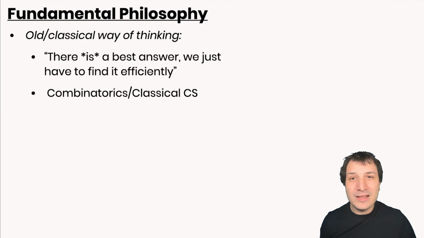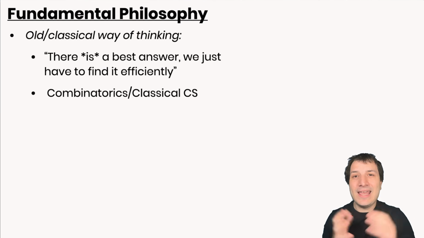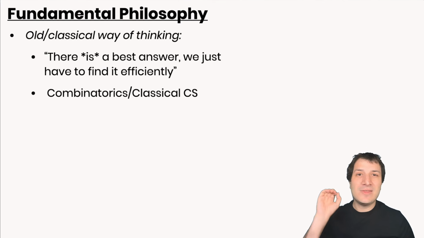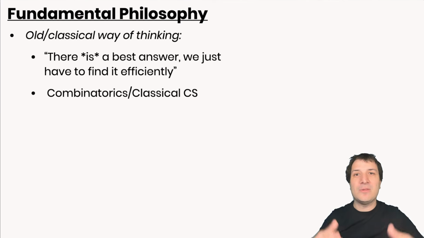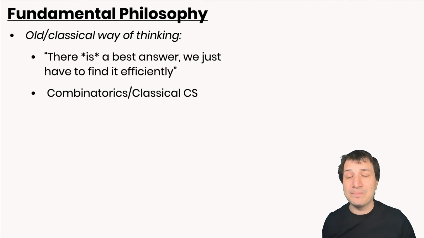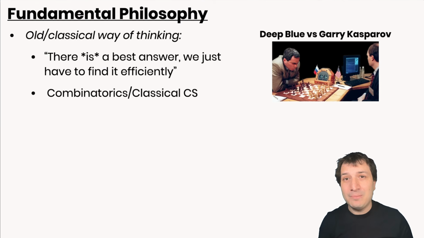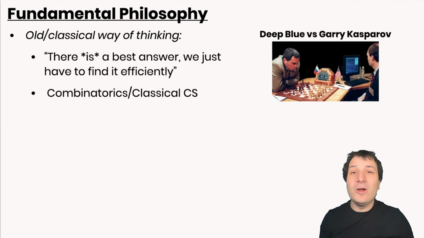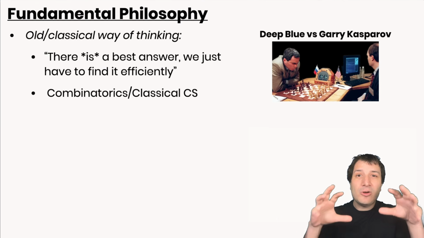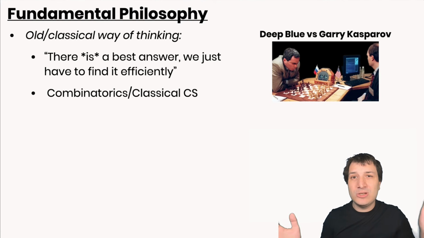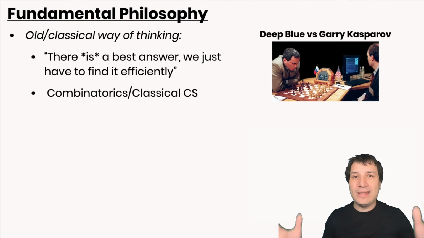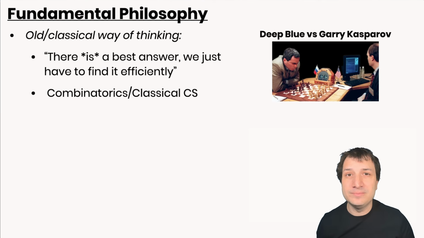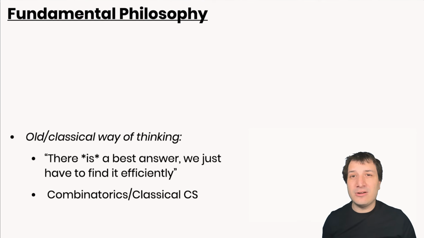Or maybe if you're very clever, you'll say there is some best answer and I can't find it, but I can find an answer that is within a factor of 2 of the best possible answer. So that's the old classical way of thinking. And this leads into saying, oh, we've solved the game. We found the best possible move in all situations and things like that. The classic Deep Blue that beat Garry Kasparov many years ago ran this kind of search, right? They had human-crafted features that would help the AI cut down the tree and say, don't worry about searching for these moves, search these ones first, and let's search the whole game tree as fast as we can to find really good moves. Now, what we're doing in AlphaZero is completely different.